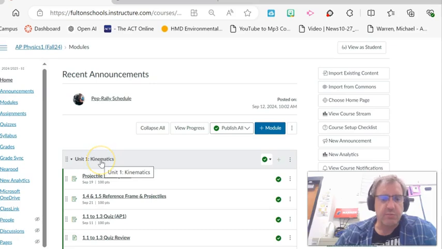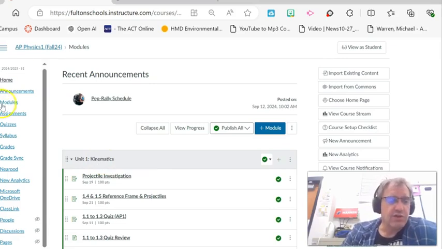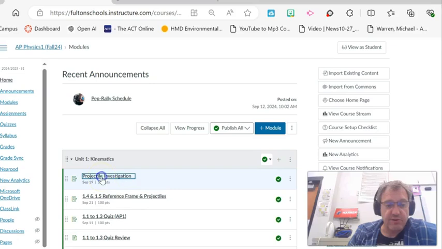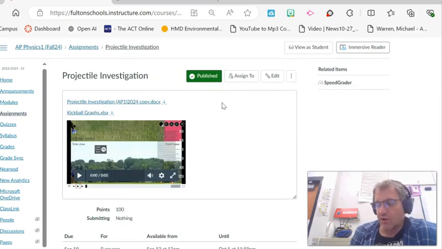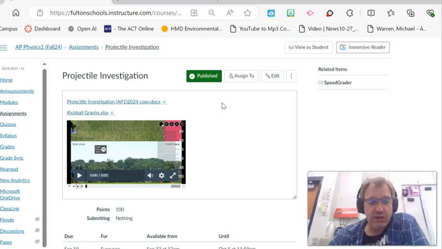The next unit I'll be putting on there is Unit 2, which will be forces. Also, you can click on grades and assignments to see if there's anything that is outstanding. But for the most part, most of the things that you're going to need are in modules, and you just have to click on it. I try to include pretty much everything that you need to complete the assignment. I even have options for when you're absent for whatever reason, so you can complete the assignment remotely. But I always recommend being in class and getting the assignments while you're in class.